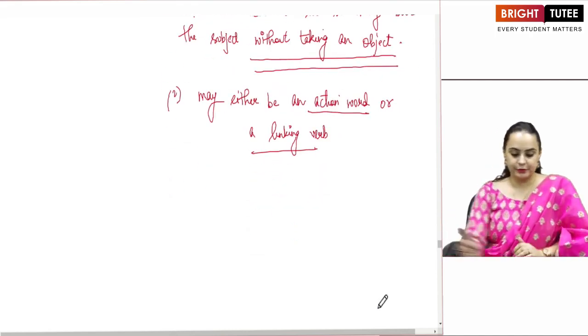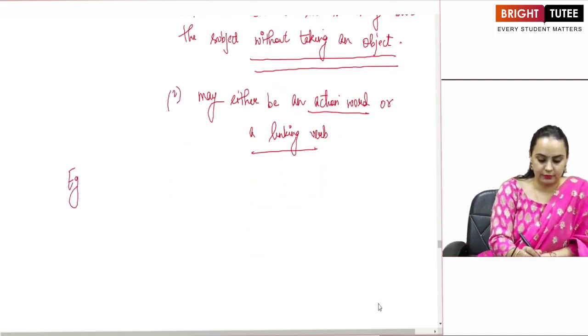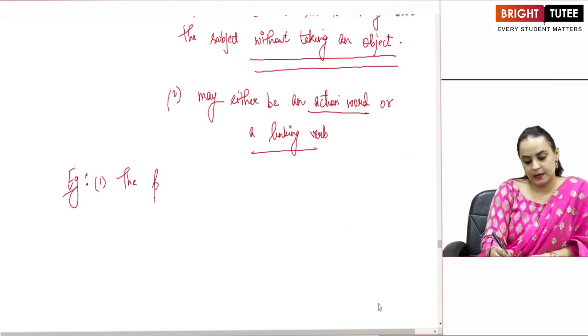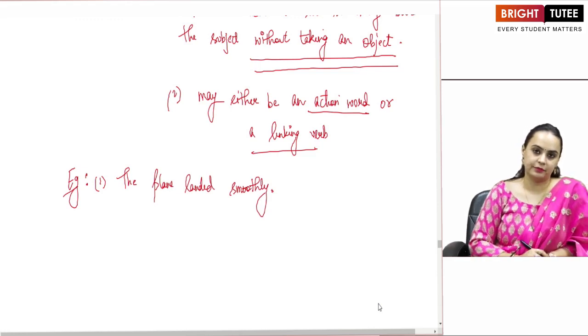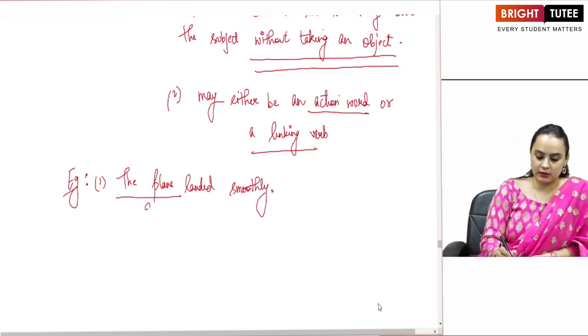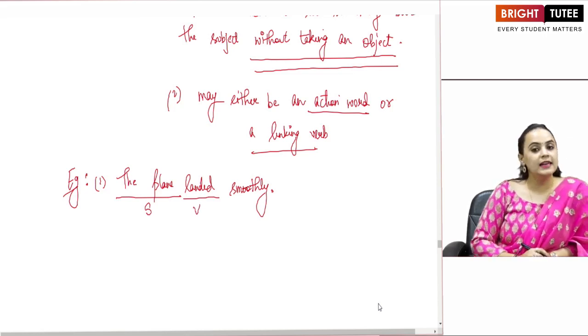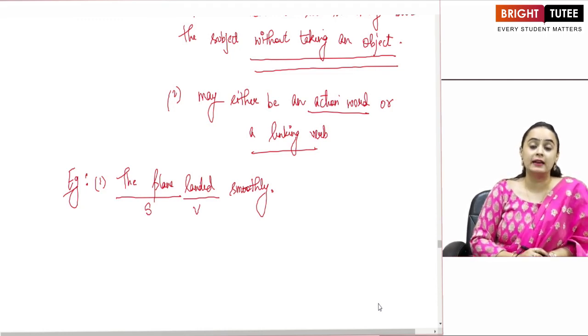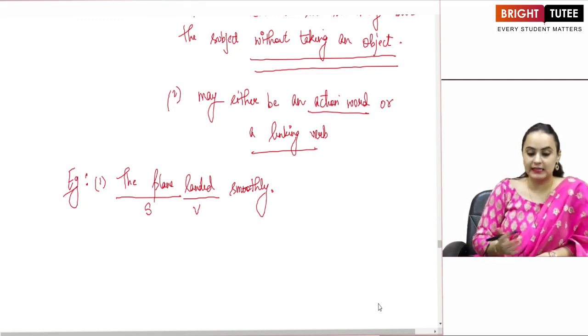For example, the plane landed smoothly. What is my subject? What is my verb? Landed. Do I have an object here? I am just telling you the manner in which the plane landed.